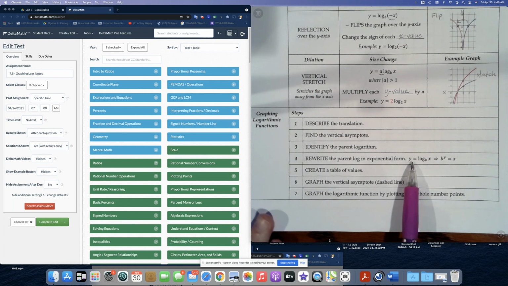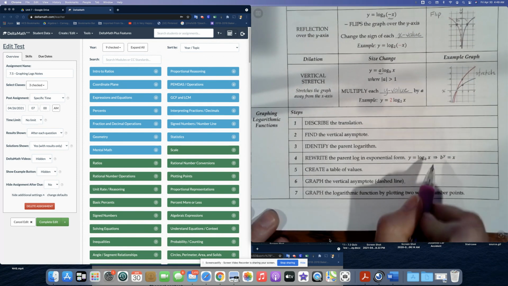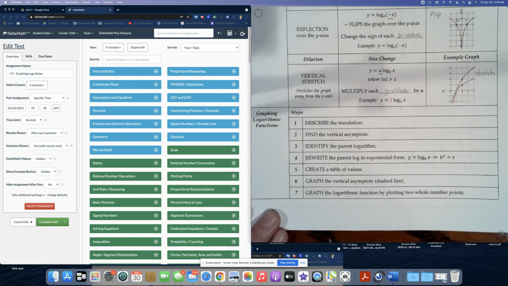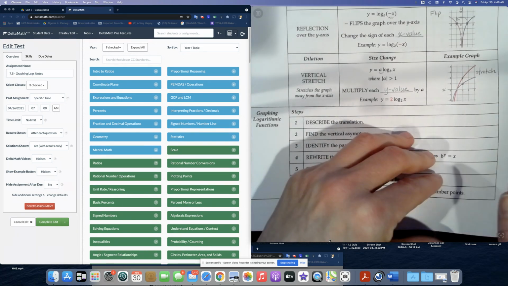And as a quick reminder, when you have an equation written as y equals log base b of x, we will rewrite it, remember the loop-de-loop, b to the power of y equals x. And we'll do that together very shortly. You're going to create a table of values. You're going to graph the vertical asymptote. It'll be a dashed line. And then we're going to graph the logarithmic function by plotting two whole number points. So any fractions we get, we won't have to graph. Okay, let's jump right in and get started.